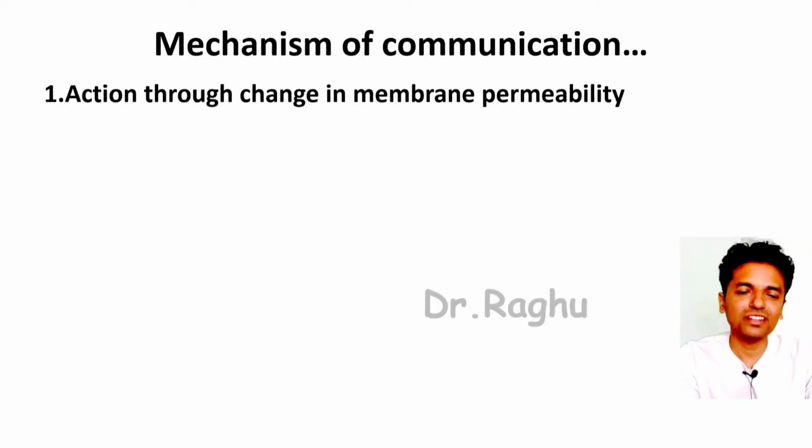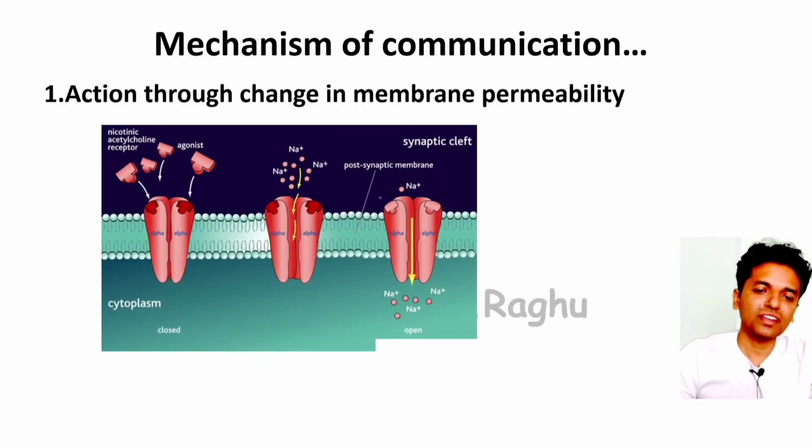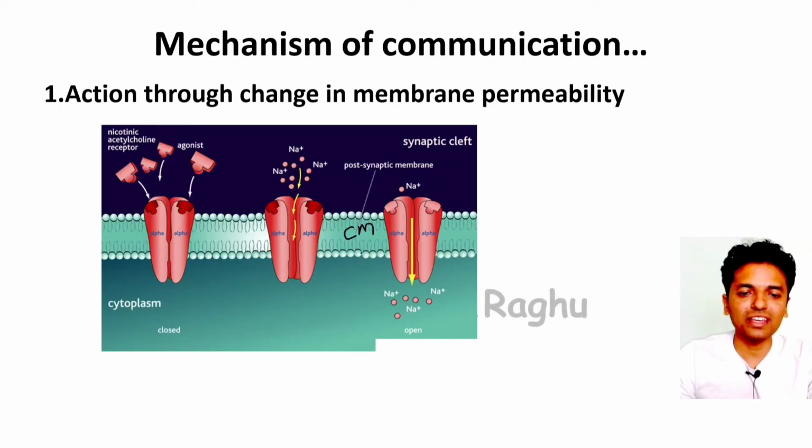First mode of communication is what is occurring through change in the membrane permeability. So this is a diagram wherein this is our cell membrane, and in the cell membrane we are seeing these receptors. What receptors are these? These are ion channel receptors, and these ion channel receptors have one extracellular part, one transmembrane part, and another intracellular part.